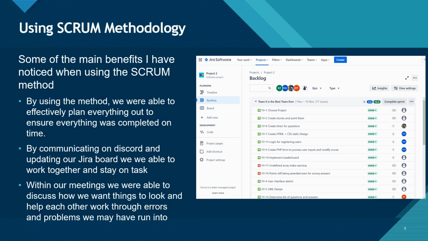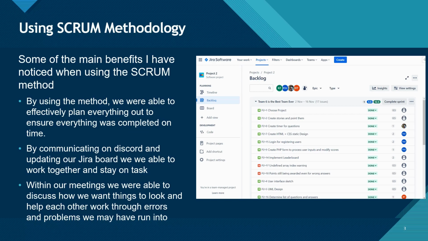By utilizing this method, we were able to effectively plan out everything and ensure that everything was completed in time. By communicating on Discord and updating our Jira board, we were able to work together and stay on task. Within our meetings, we were able to discuss how we want things to look, as well as help each other and work through different errors and problems we may have run into along the way.